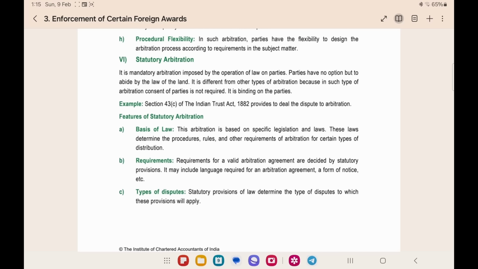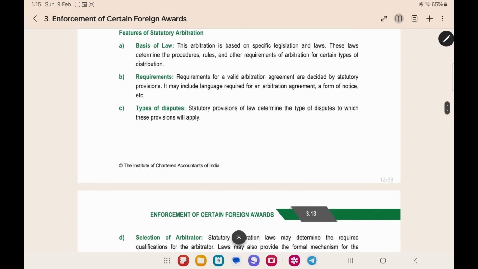The features of statutory arbitration are, this is based on specific laws. These laws determine the procedure, rules, everything will be determined by the law. Requirement for the valid agreement. They are not entering into an agreement. The law is imposing the agreement on them. It is decided by the statutory provisions. It may include the language required, form of notice, etc. Everything will be given in the law. Types of disputes.